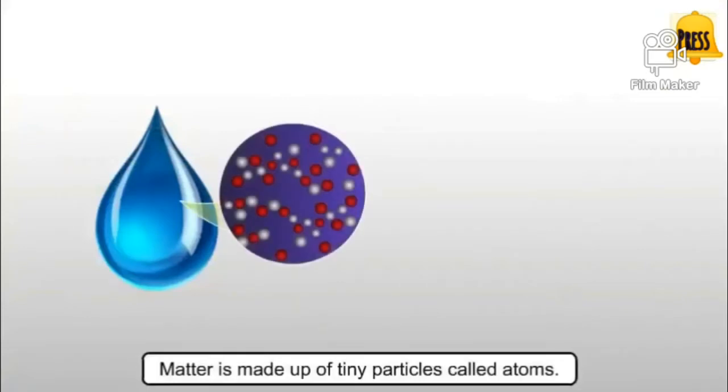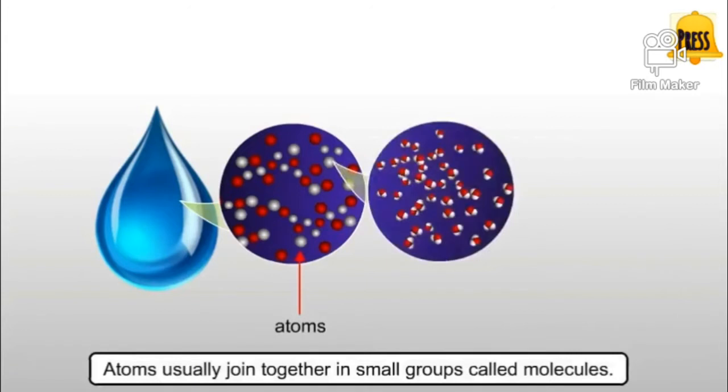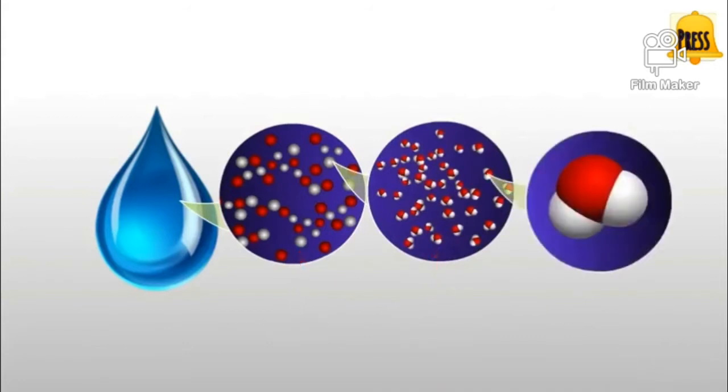Matter is made up of tiny particles called atoms. These are so small that we cannot see them. These atoms usually join together in a small group called molecules. A water molecule is made up from a pair of hydrogen atoms joined to an oxygen atom, so the composition as shown.